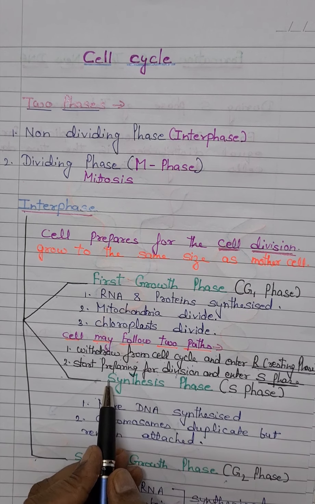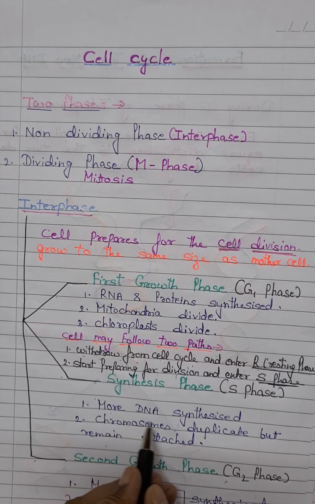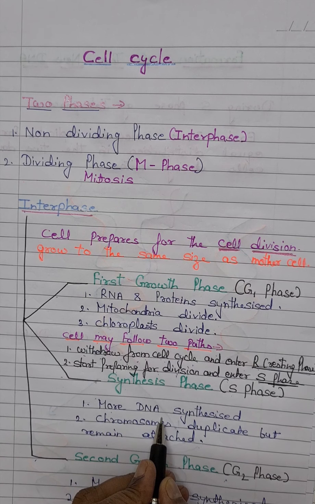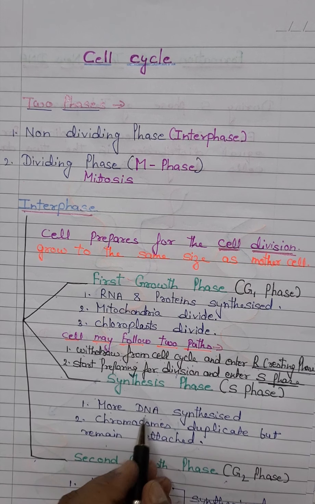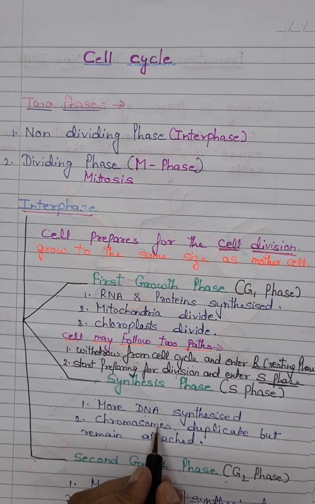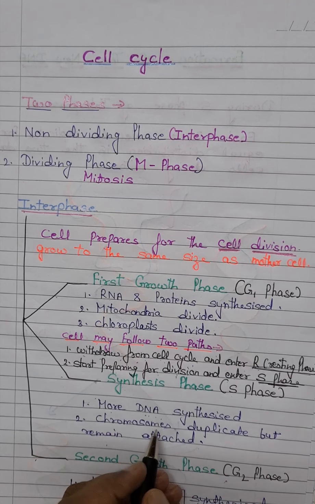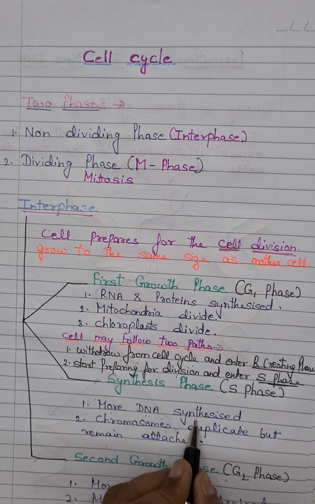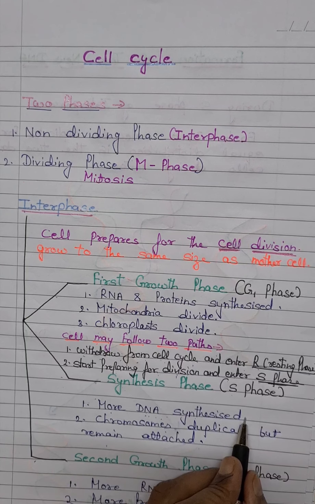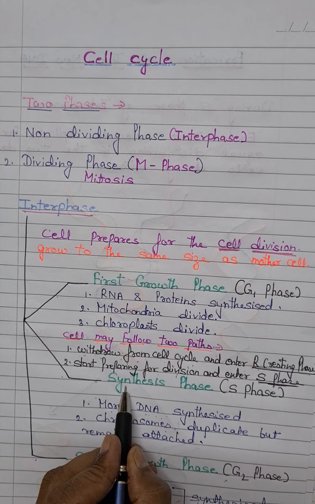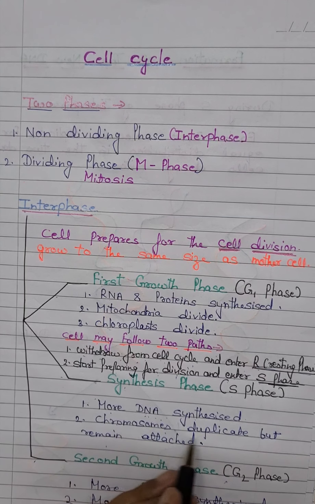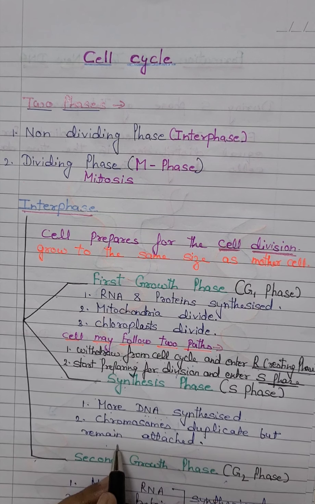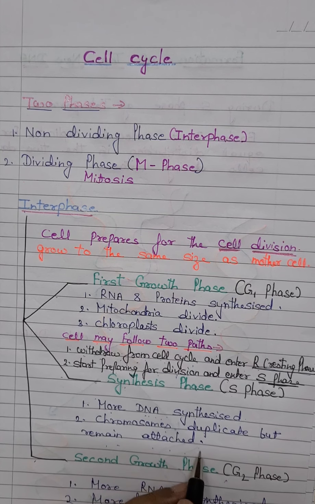During this phase, DNA is synthesized, because DNA is to be equally distributed in the two resulting daughter cells. For that purpose, more DNA is synthesized inside the cell in the synthesis phase, and the chromosomes duplicate themselves, but they remain attached to each other.